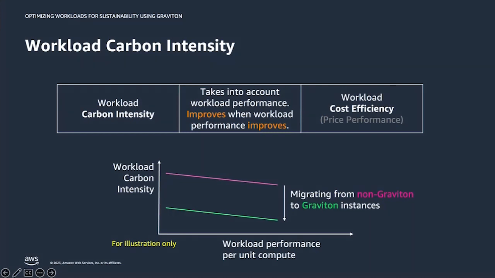These metrics are workload specific. For example, the customer may be tracking queries per day for their data warehouse or bids per second for their advertising platform. Due to better performance on Graviton, customers achieve significantly better price performance for their workloads. They can similarly anticipate a meaningful workload carbon intensity reduction for their workloads on Graviton.